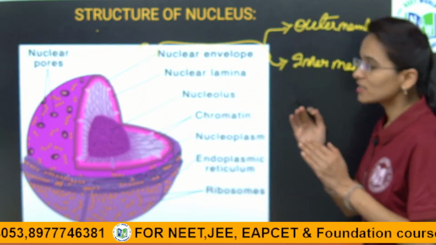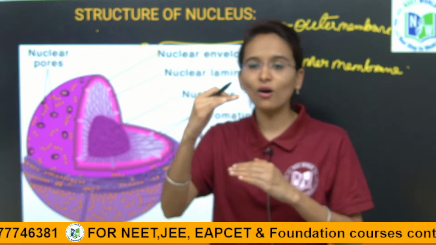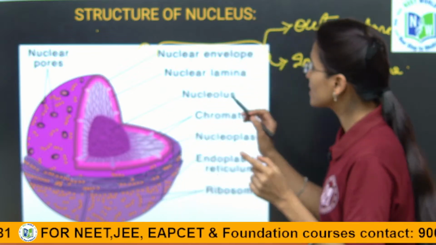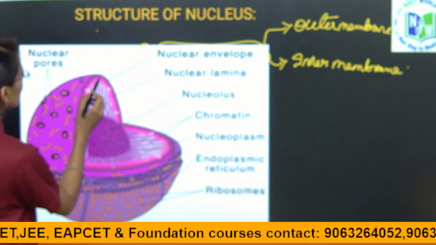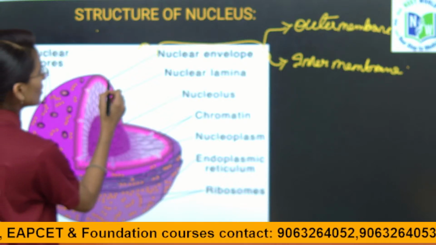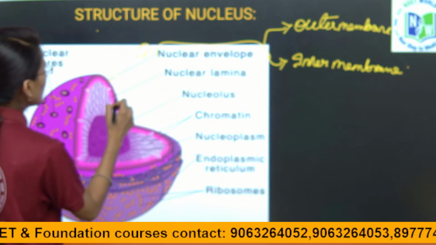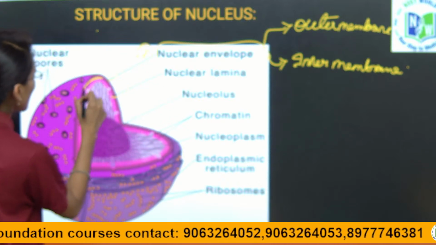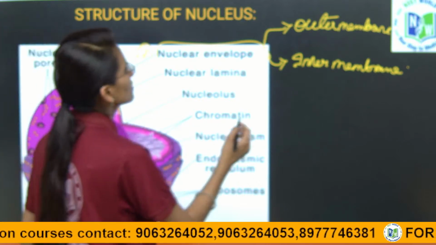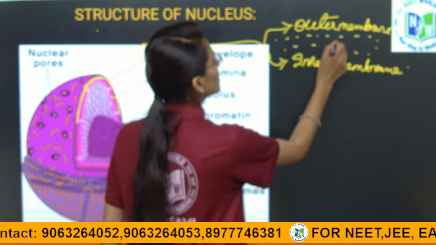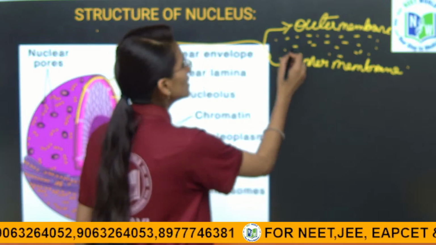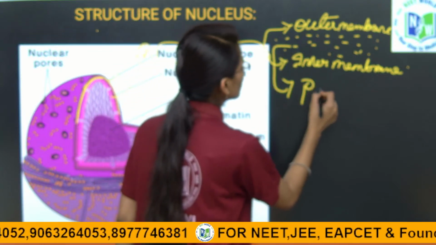So, in between the outer membrane and inner membrane, there is a fluid filled space that is called the perinuclear space. If you can observe here, this is the outer membrane and inner membrane. In between these we have the perinuclear space. I am just writing it here. Yes, in between these two we have a space filled with fluid called the perinuclear space.